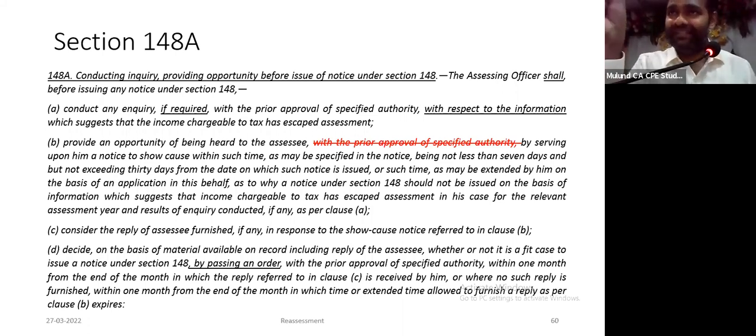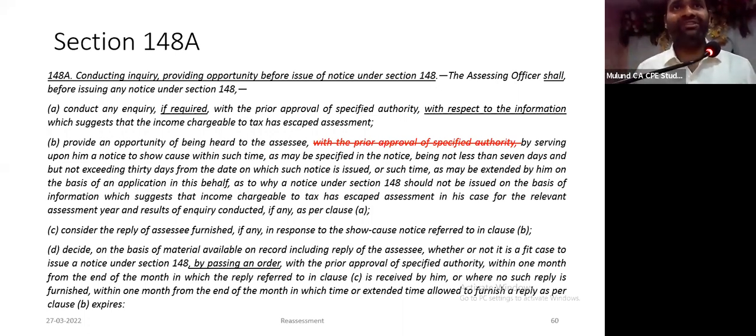Everything starts with an information in the possession of AO which suggests income as escaped assessment. Subsequent to that, AO may conduct any inquiry if required, but with the prior approval of specified authority. Then he has to issue a show cause notice to the assessee. The prior approval has been removed now. Show cause notice issue करने के लिए approval नहीं चाहिए.